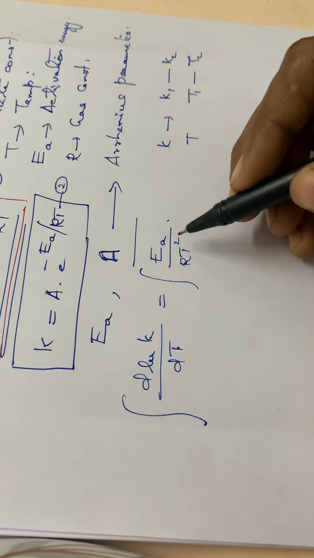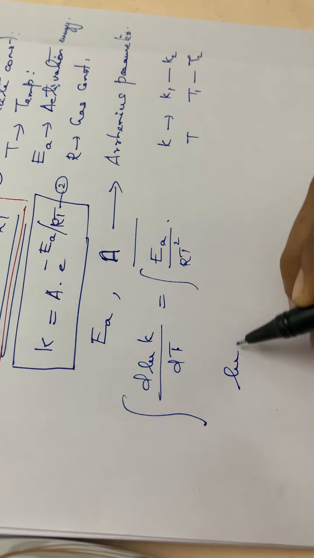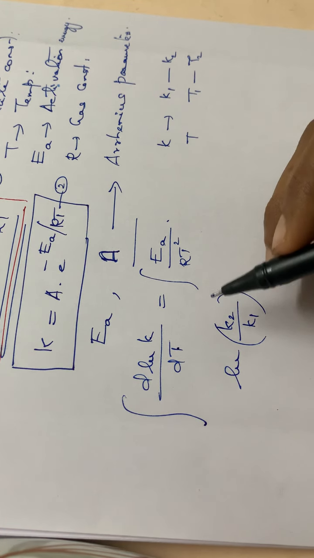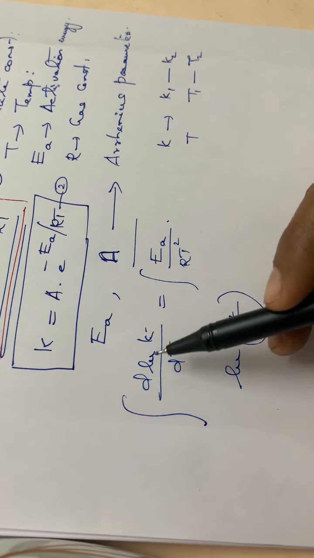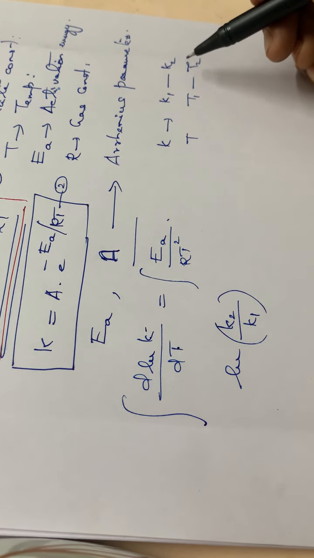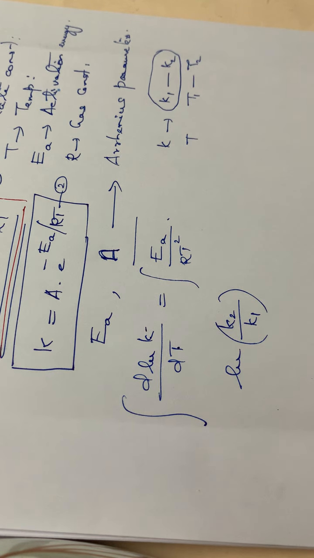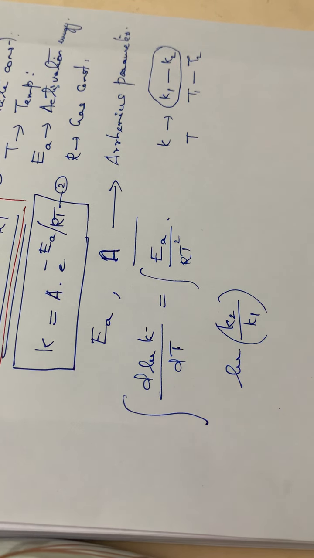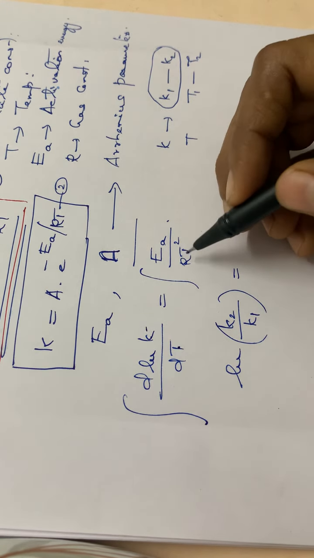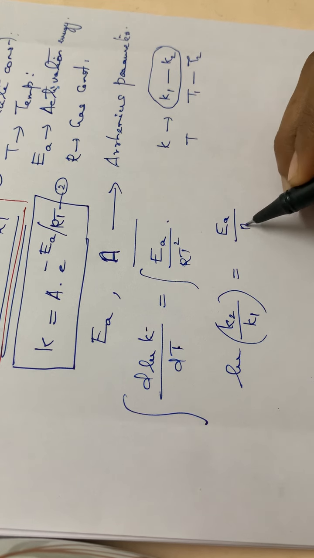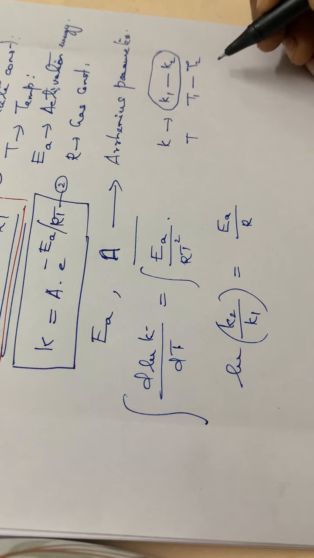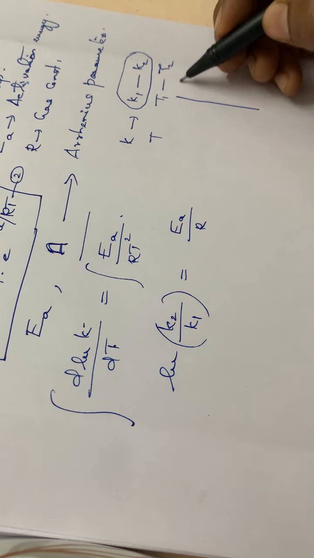So on integrating this particular equation, d ln K by dT on integration becomes ln K, isn't it? So ln K on substituting the limits between K1 and K2 gives ln K2 minus ln K1, that is equal to ln K2 by K1. That is equal to Ea by R, a constant value, so we can take it outside, Ea by R into the integral of 1 by T square.